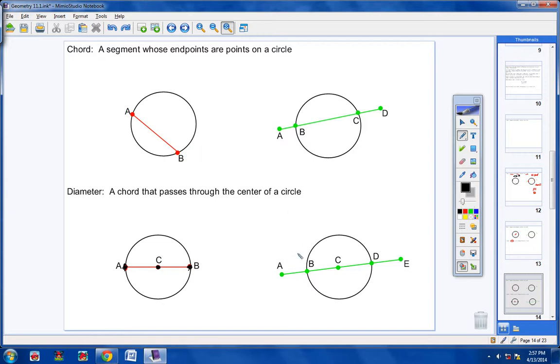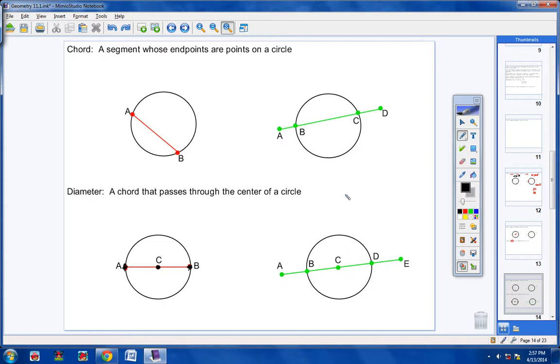Now, I would like you to take a look at this picture over here. Do you see a diameter anywhere? I would like you to answer on your own in your head. Is AB a diameter? AC? AD? AE? How about BC? Is BC a diameter? Is BD a diameter? Is BE a diameter? CD, CE?